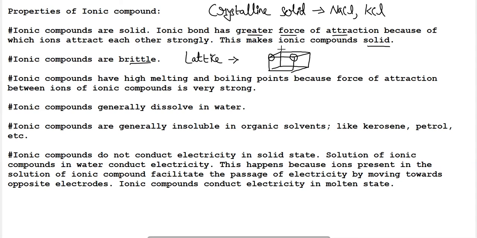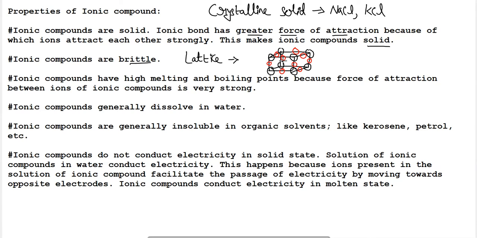Here the 8 corners of this cube contain Na plus ions, and in between, Cl ions are present. I am representing the Cl ion with a red dot. So the black dots represent the sodium ion, while the red dots represent the chloride ion.